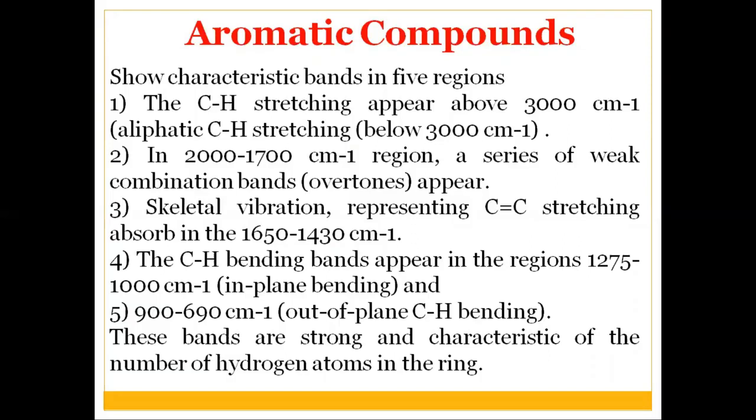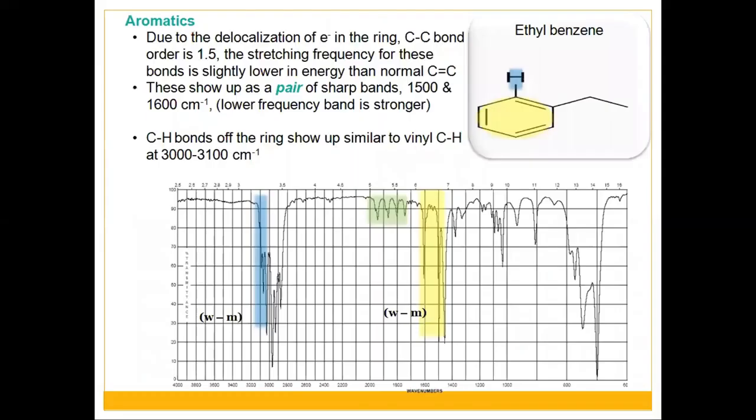The CH bending bands appear in the region 1000 to 1275 per centimeter, which are the in-plane bending vibrations. The fifth region is between 690 to 900 per centimeter, where out-of-plane CH bending vibrations will be observed. These bands are strong and characteristic of the number of hydrogen atoms in the ring.